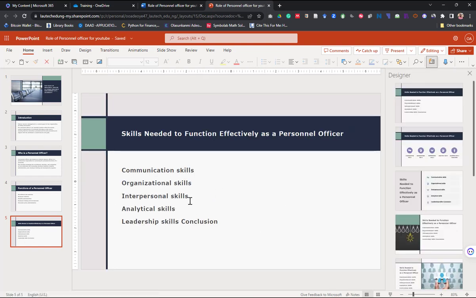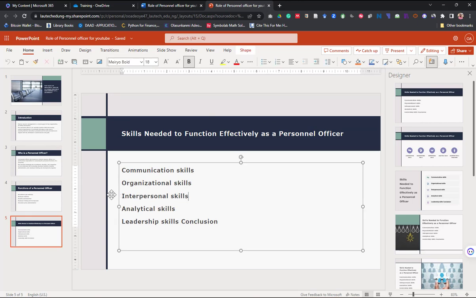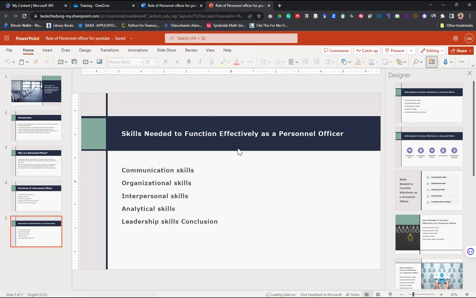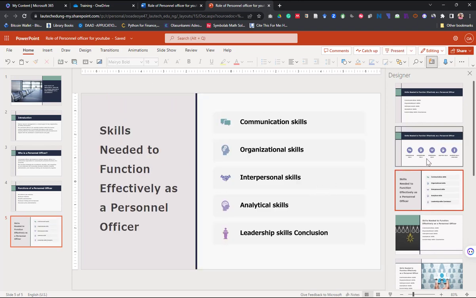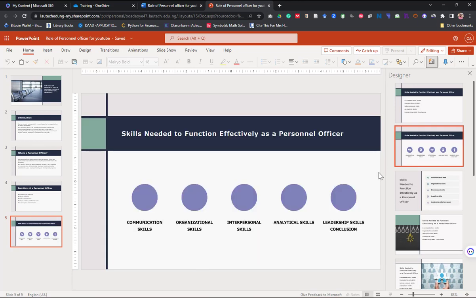And if there is any modification that you would like to do, there is an AI power that is being incorporated into Word that can give you, if I want to change the way this one appears, once I click on it here, automatically it will give me various designs that I can incorporate here. If I choose this, it will just automatically realign it, and I can choose this also. So that is how simple and how easy PowerPoint is these days.